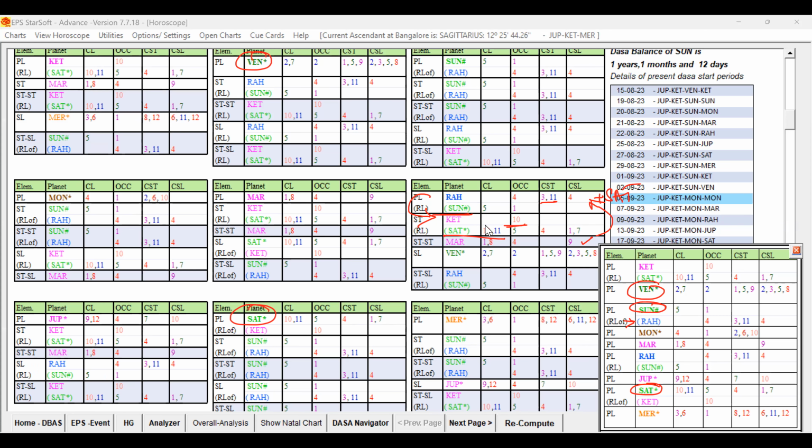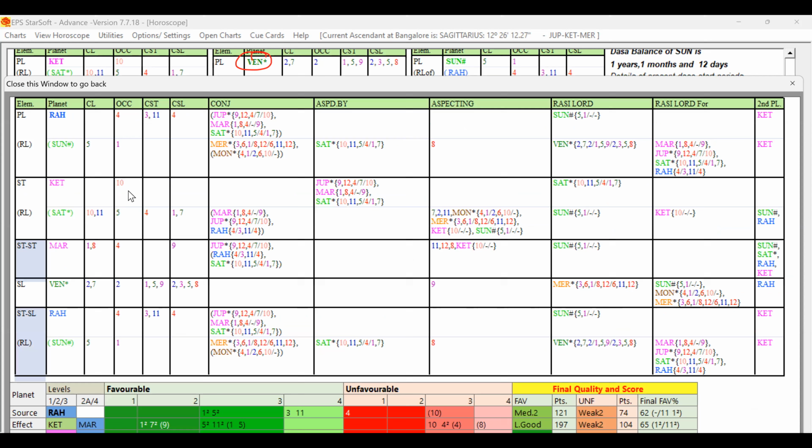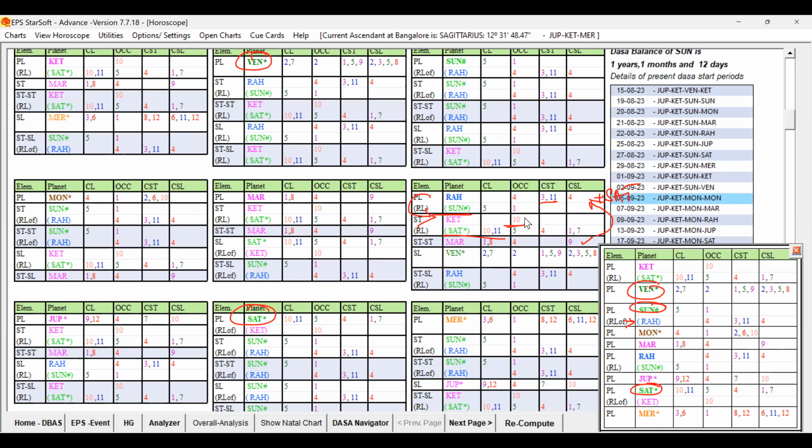Moreover, if you check, Ketu is having Jupiter and Saturn. Not only is Ketu's second planet Saturn, Saturn is also aspecting Ketu. So forming a ruler link. Ketu aspected by Saturn. That Saturn is the Rasi Lord also for Ketu. So Saturn is influencing Ketu strongly. That way, Ketu's unfavorable 10th house is not further supported or increased.